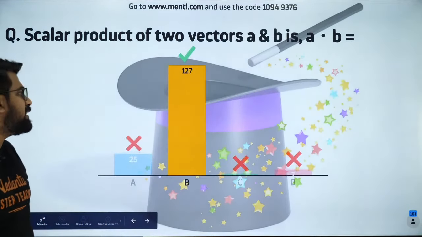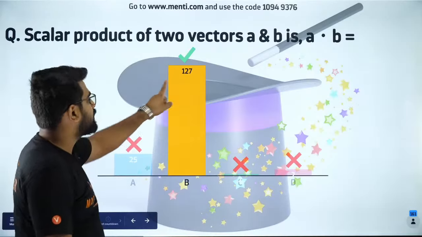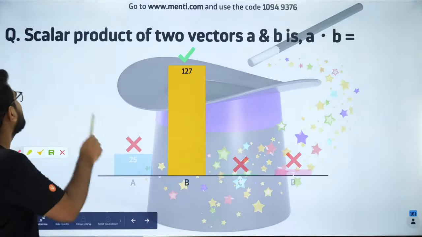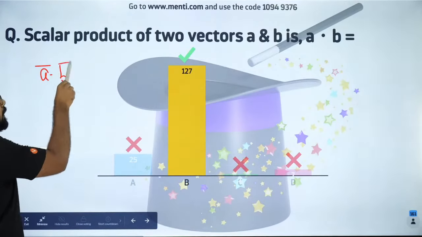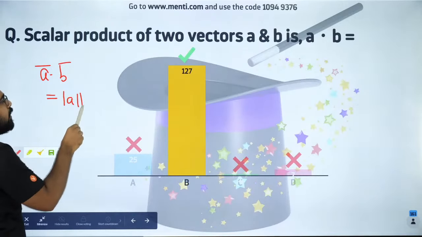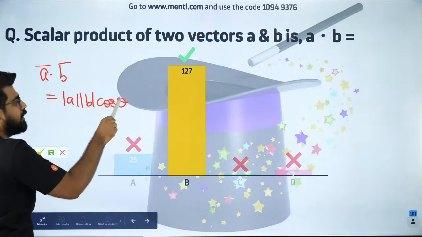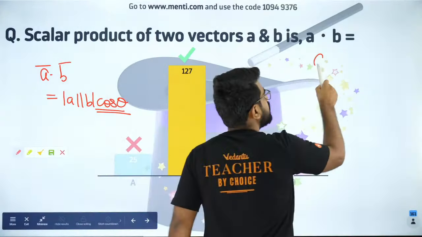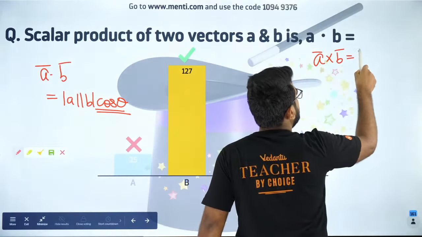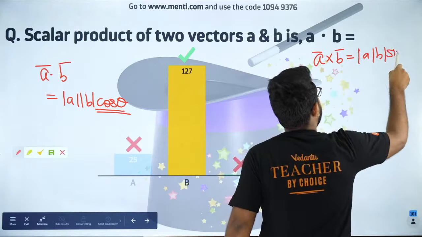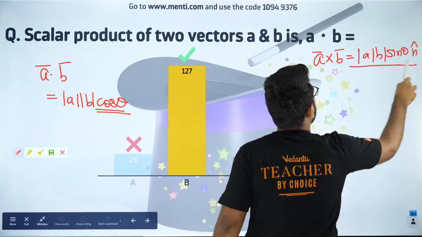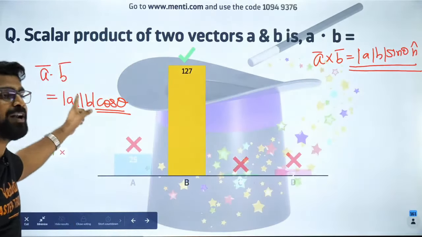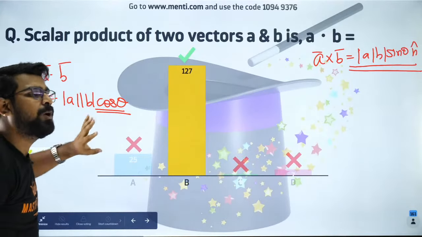Everybody, what is the answer? You guys are awesome. Very good. So there were a few people who said mod A, mod B, sin theta. Guys, your scalar product A dot B is actually equal to mod A, mod B, cos theta. Got it? It is not sin theta, because sin theta comes for cross product. So your A cross B will be mod A, mod B, sin theta into n cap. That is your A cross B. Please understand that. That is called the vector product. This is called the dot product or scalar product. Everybody fine with it? Very simple.